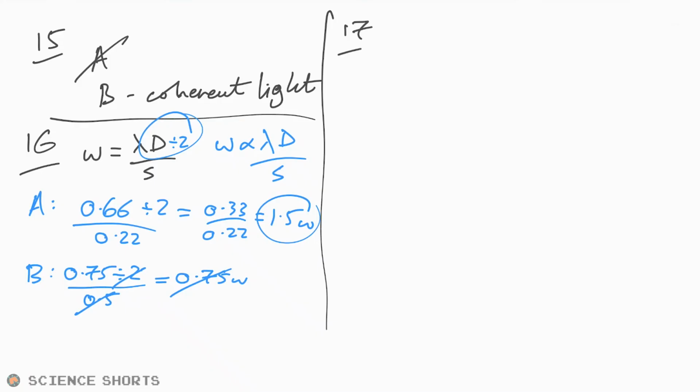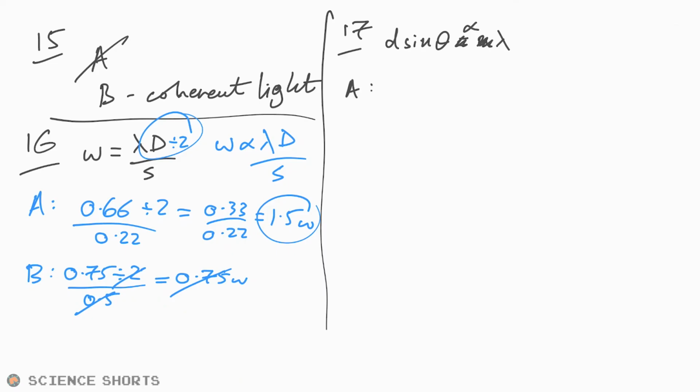17, single narrow slit. Okay, diffraction pattern. The slit width is increased. Okay, so again, similar to the electron diffraction question, we can just use our general idea about this. We don't need n because we're just talking about a single slit, so we're just going to say it's proportional to that. There we go. We know how wavelength and the slit width should affect it. Okay, what happens to the width and brightness of the central max of the diffraction pattern?